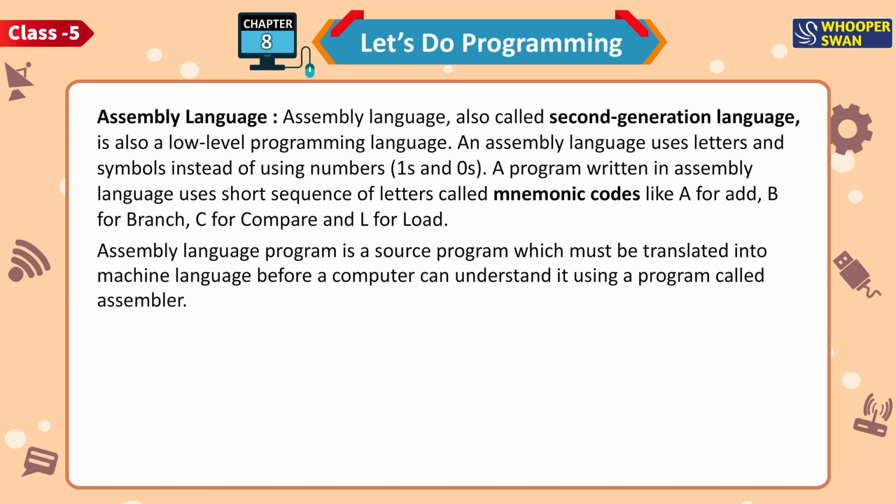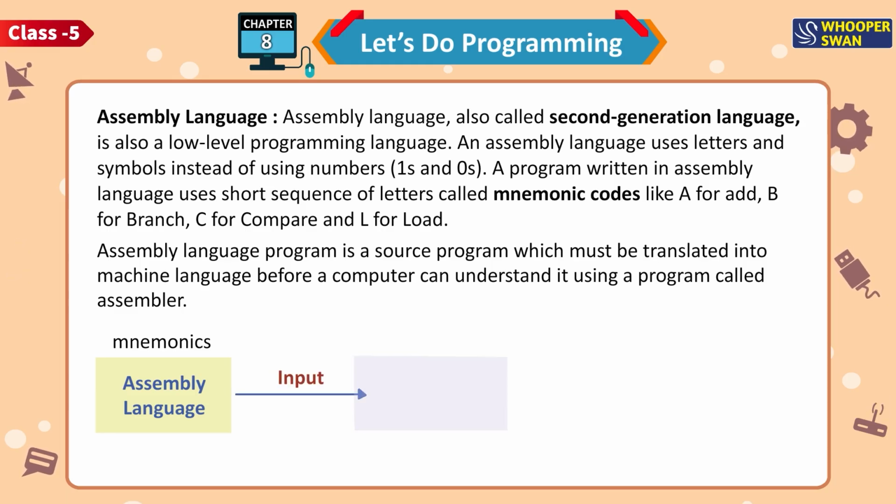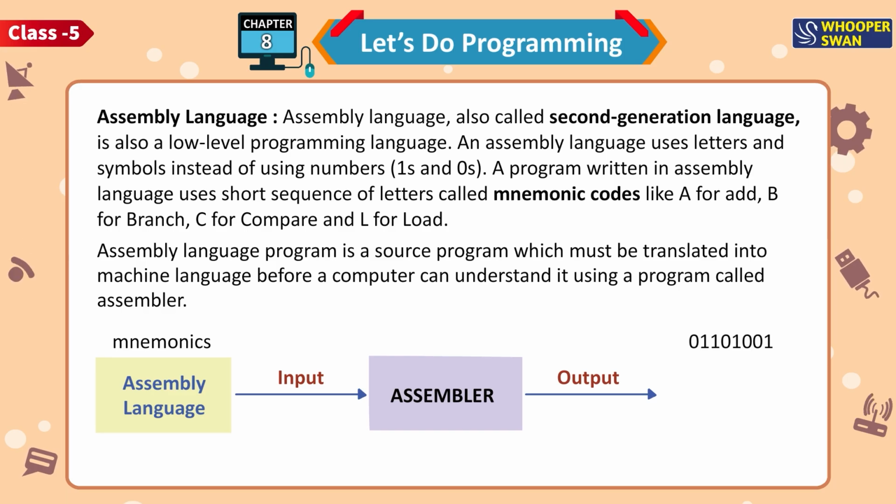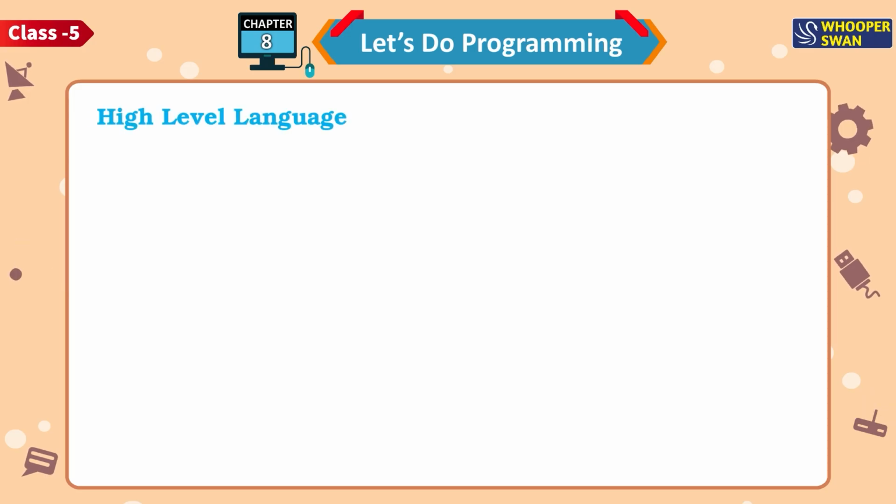Assembly language program is a source program which must be translated into machine language before a computer can understand it using a program called assembler. Mnemonics. Assembly language. Input. Assembler. Output. 01101001. Machine language.